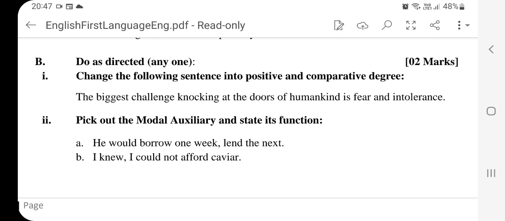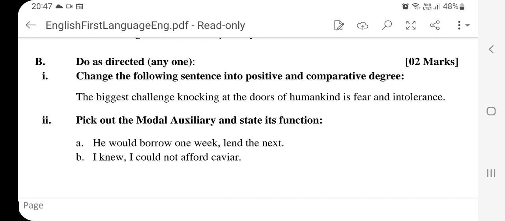So your answer will be, no other challenge knocking at the doors of humankind is as big as fear and intolerance. I repeat, no other challenge is as big as fear and intolerance knocking at the doors of humankind is also correct. You can transform into 2 different types. But remember to start with no bigger, since over here it is the biggest, therefore no other.